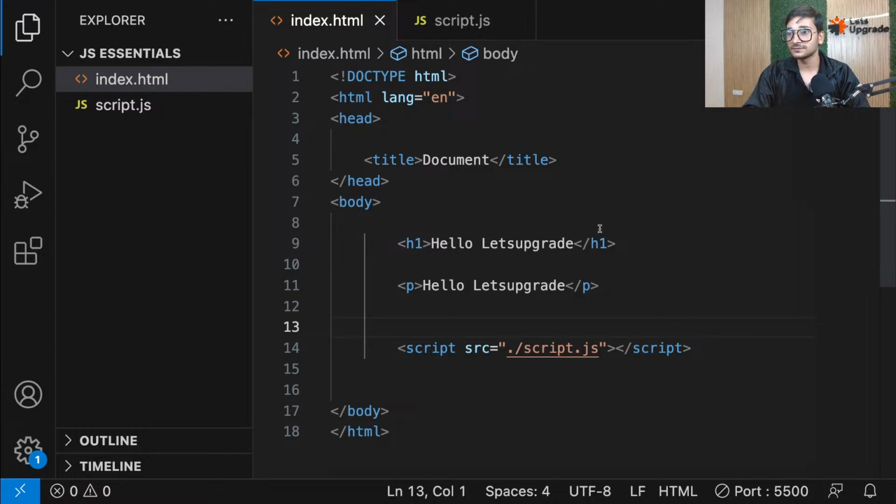Nush edits. Why should we always put the script at the end? Because we want your HTML to load first and then we want our JavaScript to load after that, because we'll be using JavaScript to work on HTML.